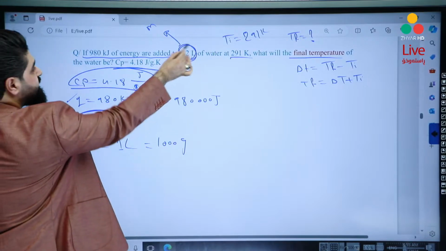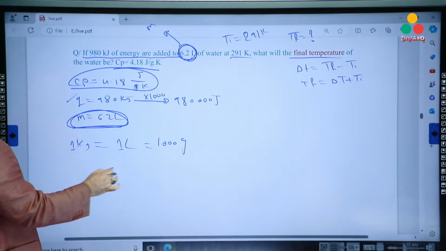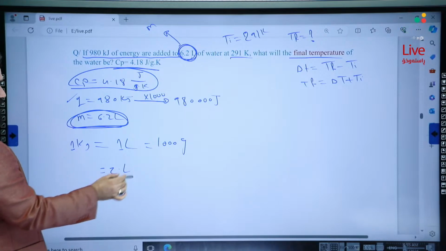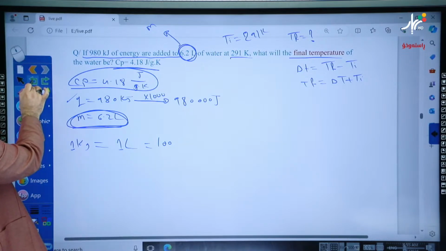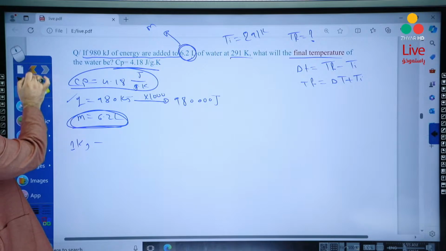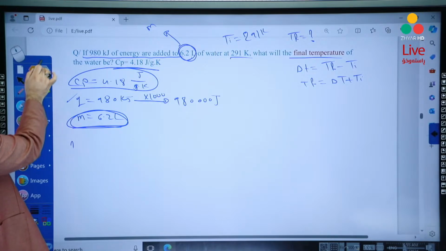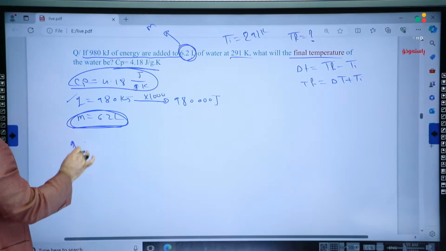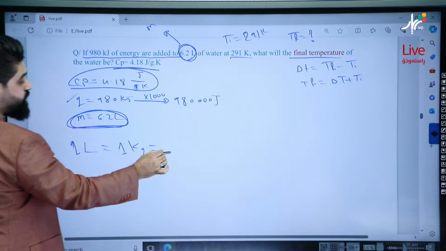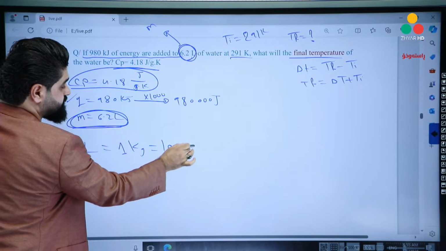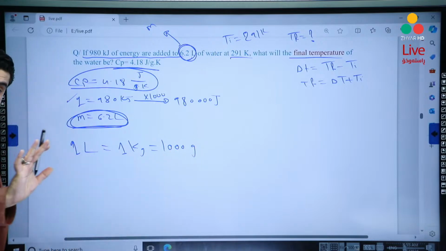Let me write again in a better way. 1 liter is equal to 1 kilogram, which is equal to 1,000 grams. This is a rule, don't worry.